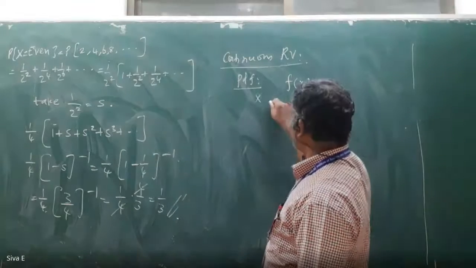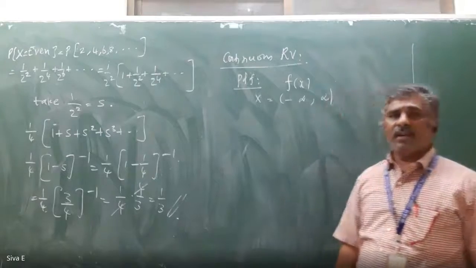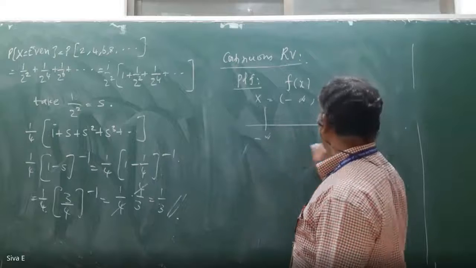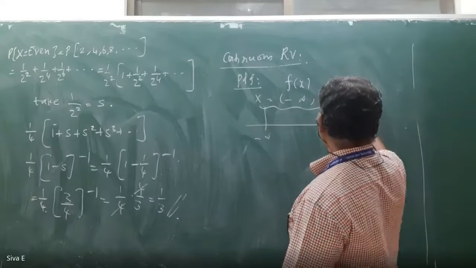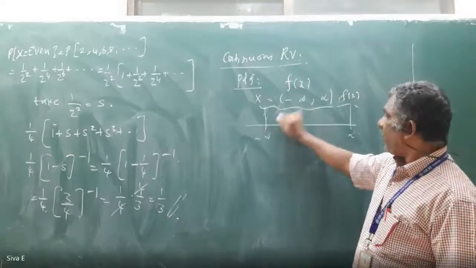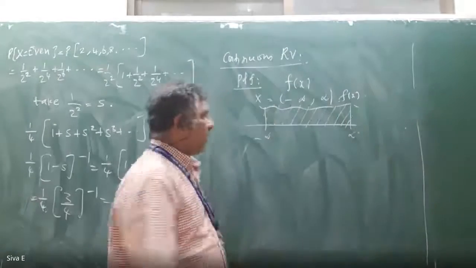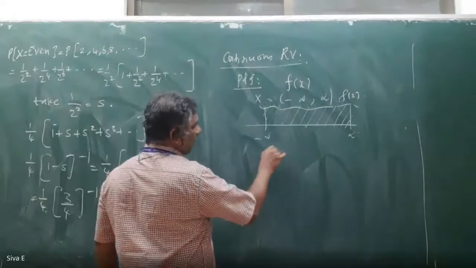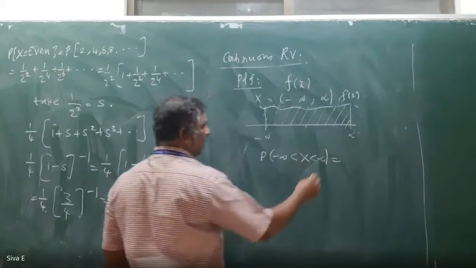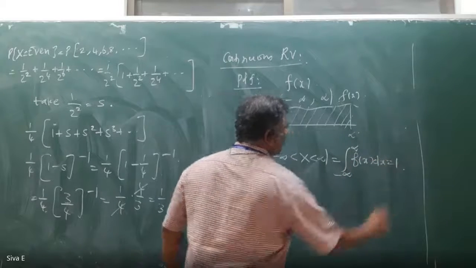Here x is defined in general from minus infinity to plus infinity. The probability of minus infinity less than x less than infinity is the integral from minus infinity to plus infinity of f of x dx, which is equal to 1.